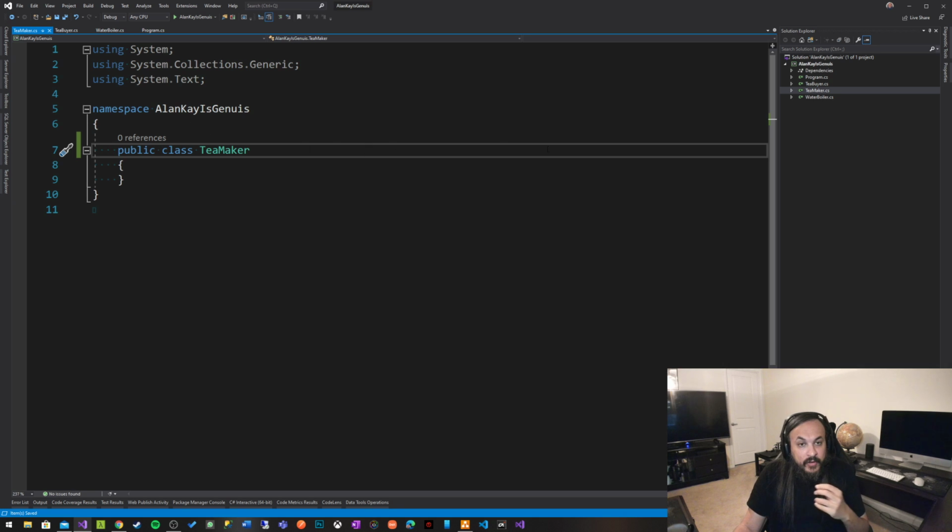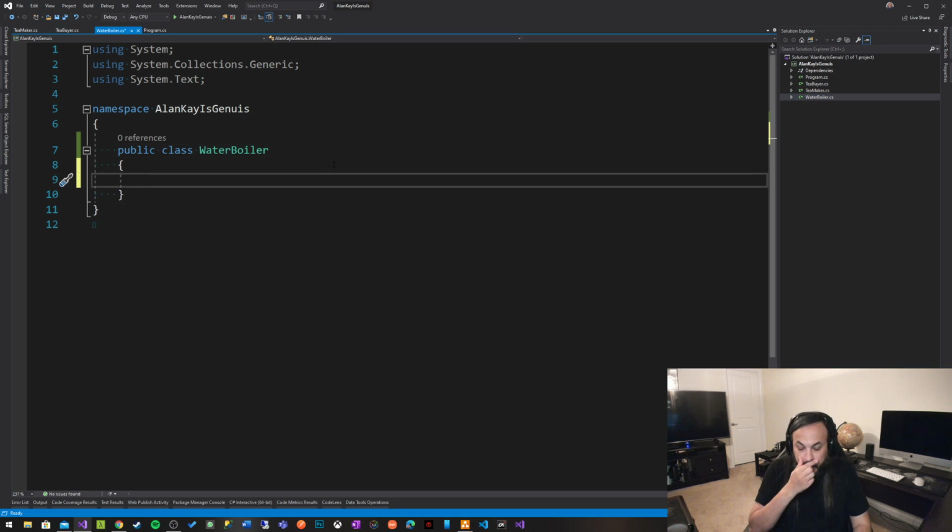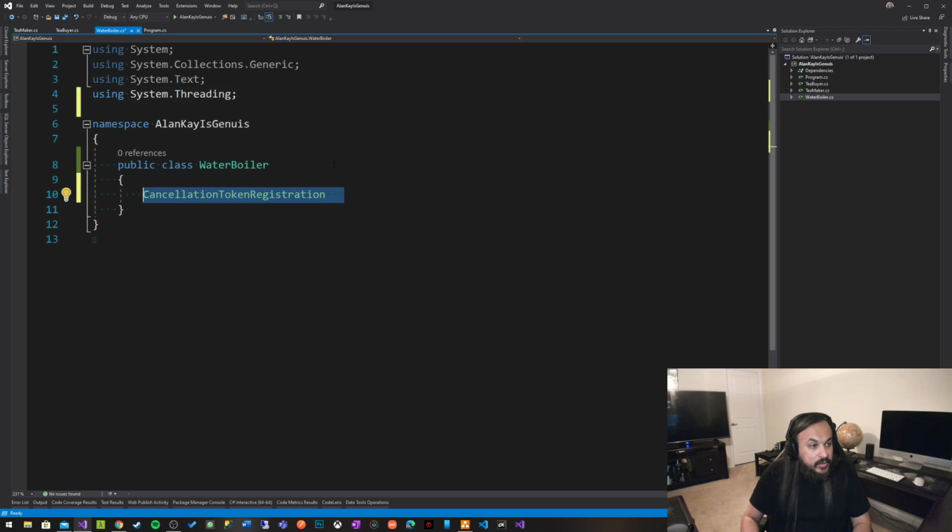So let's add functionality for this. This tea buyer in here, sorry, let's start with the water boiler here. I'm going to write a function in here. I'm going to pass to it a channel in its constructor.